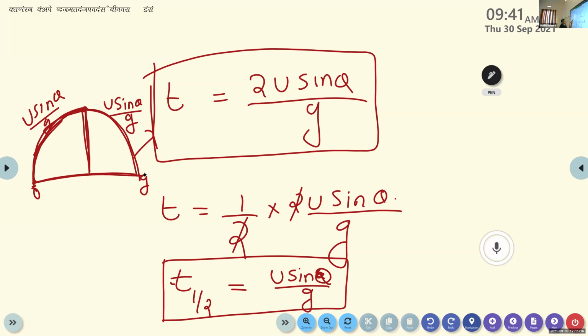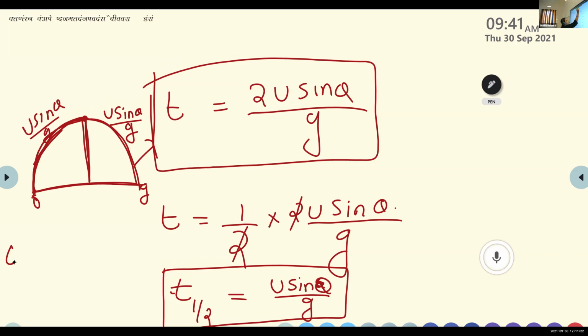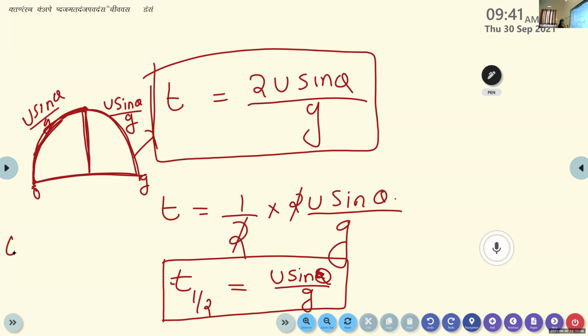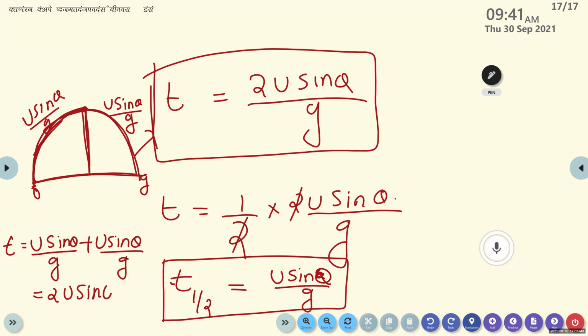So the time taken to cover the total distance is given by t is equal to u sine theta by g plus u sine theta by g, that is equal to 2u sine theta by g.